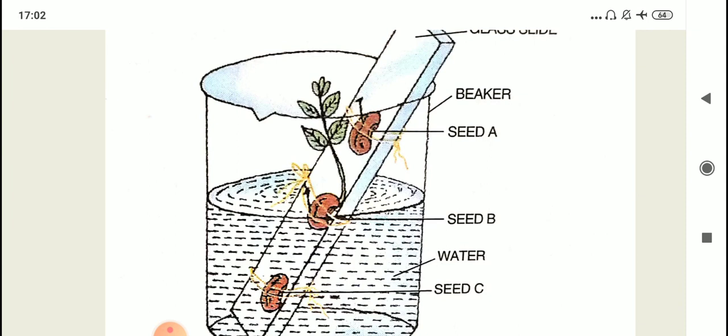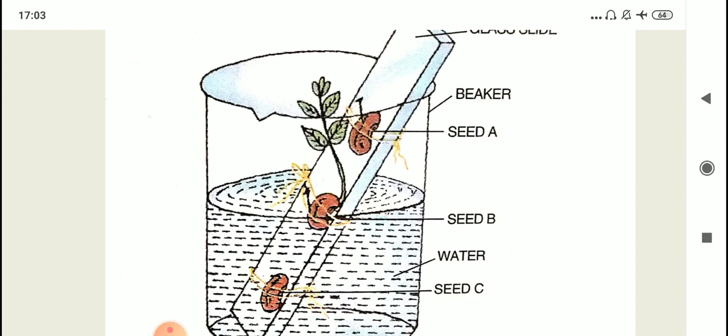Alright, now here the effect of temperature can be studied by placing this beaker in different temperatures and seeing what the effect of temperature is on those seeds. If you take this beaker and place it in a refrigerator, you can observe what happens to the seeds. Will any seed germinate? No, because all the seeds will get a temperature below 10 degrees Celsius.